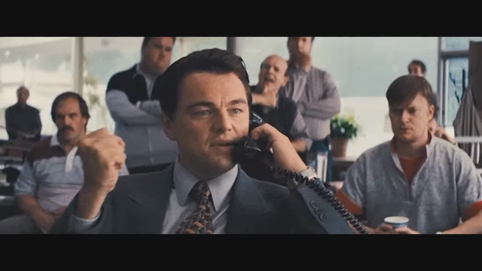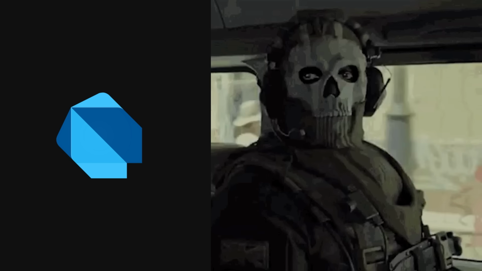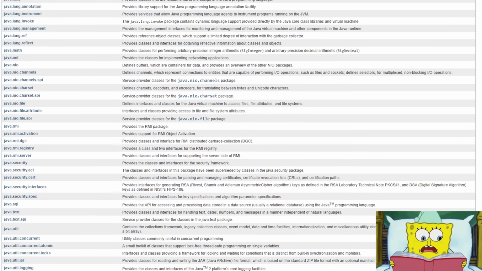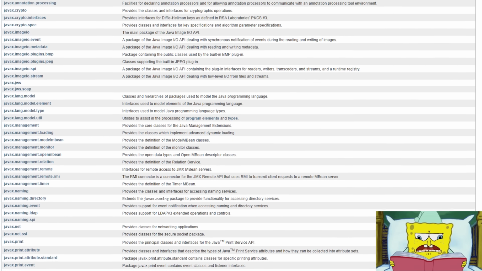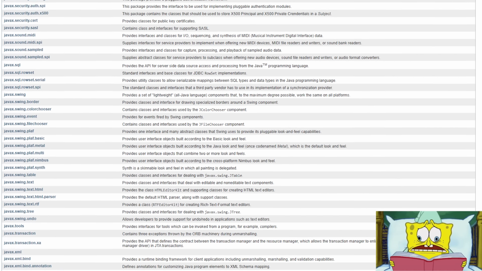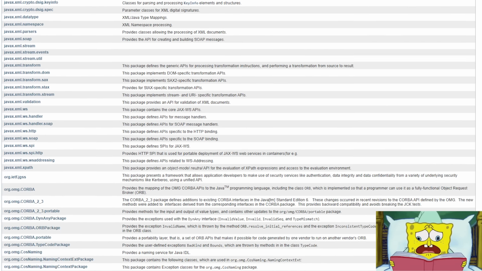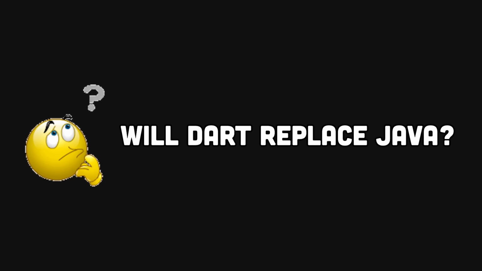Now, I'm not going to oversell this. Outside of Flutter, Dart is barely a ghost. Nobody's running their banking infrastructure on Dart servers. Nobody's writing government systems in it. Java has decades of enterprise weight behind it, millions of libraries, entire industries built on top of the JVM. Dart doesn't have any of that, and in those spaces, it probably never will. So if the question is, will Dart replace Java? The answer is no.